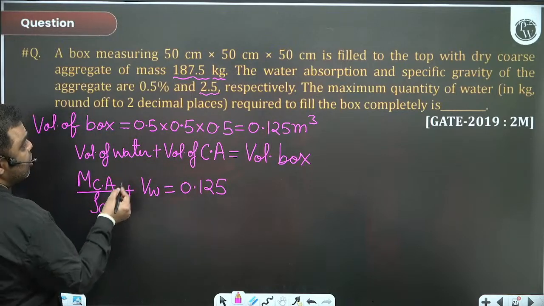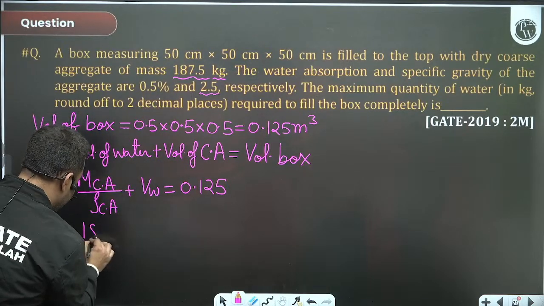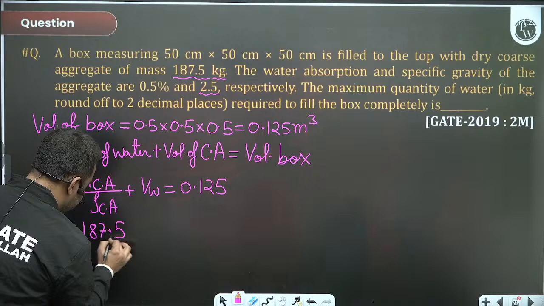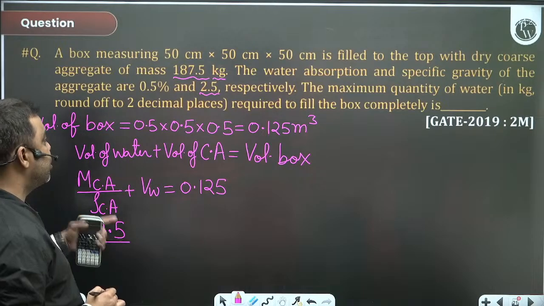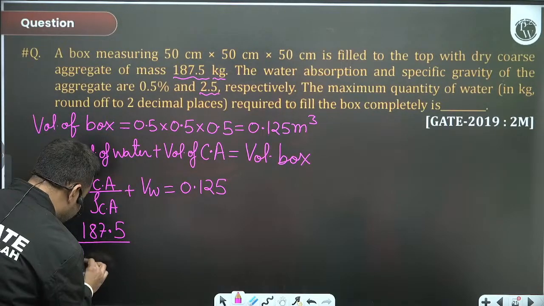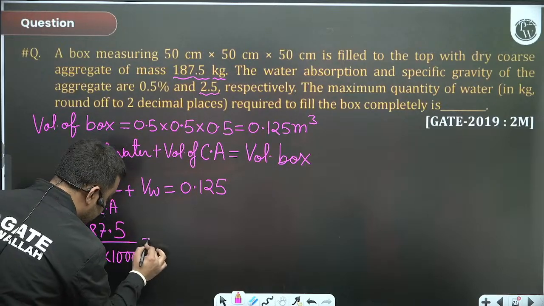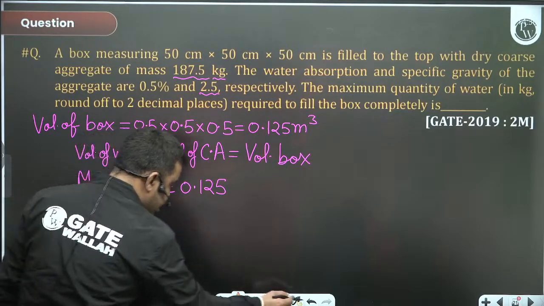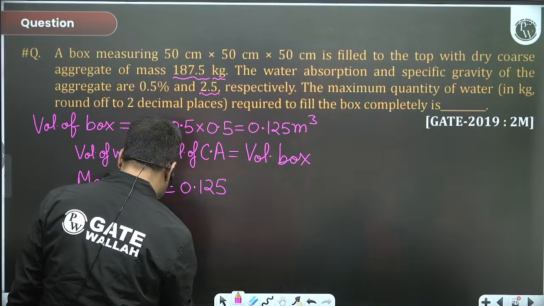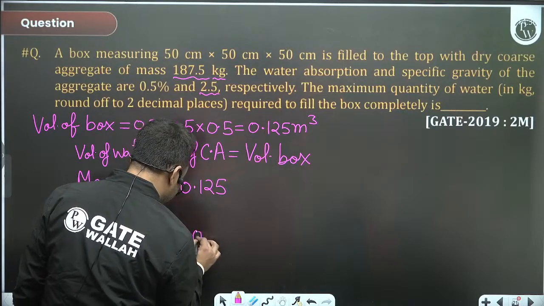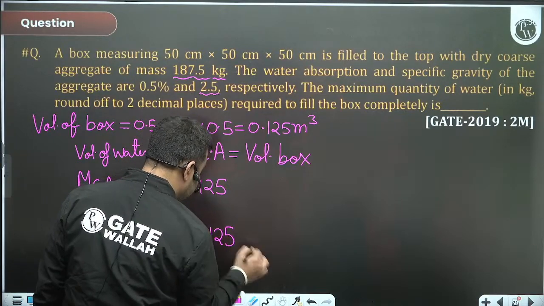Now mass of coarse aggregate is 187.5 divided by rho, that will be 2.5 into 1000, plus volume of water is equal to 0.125.